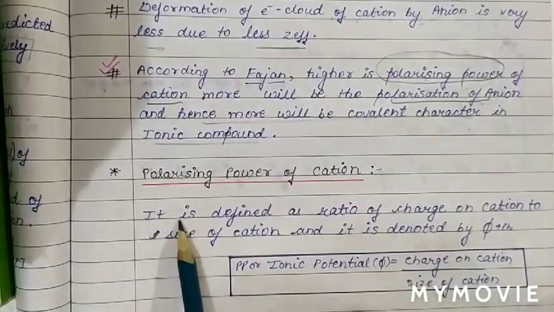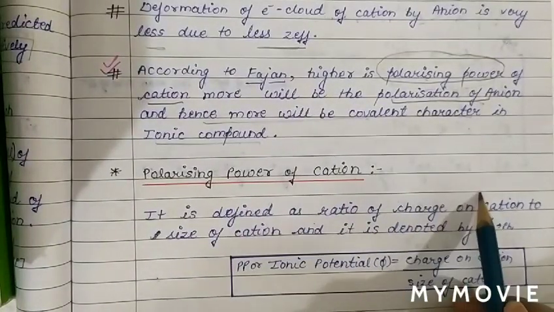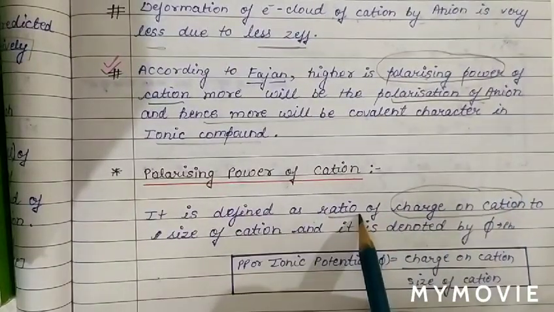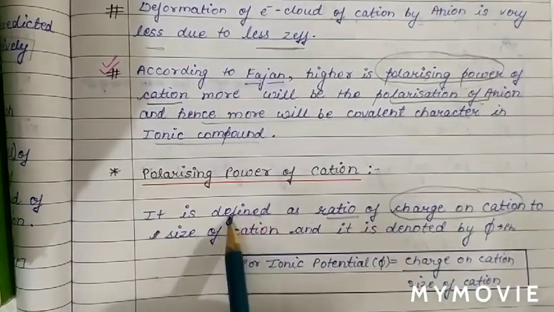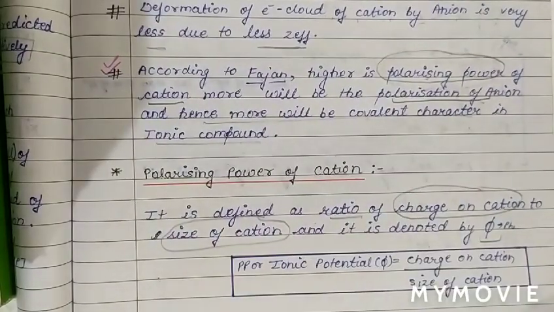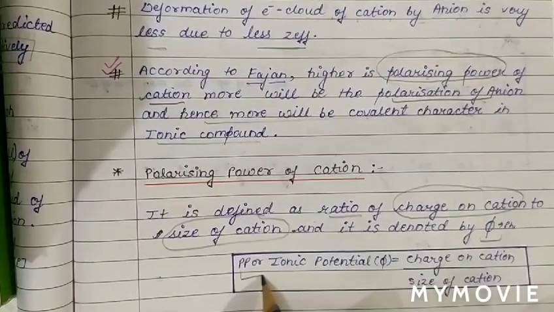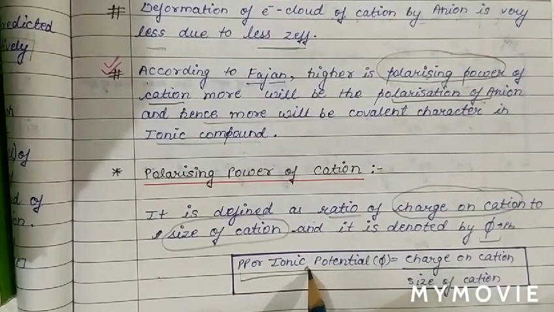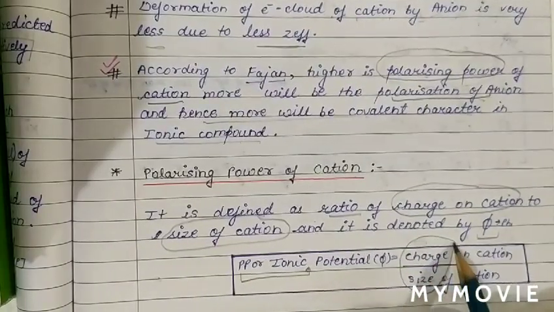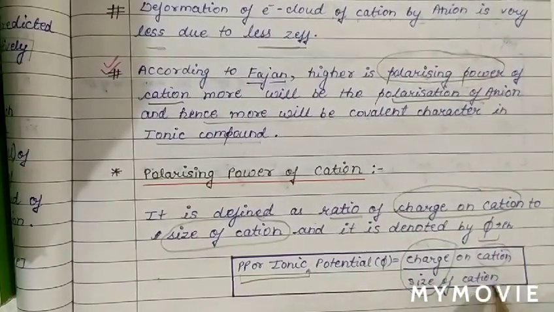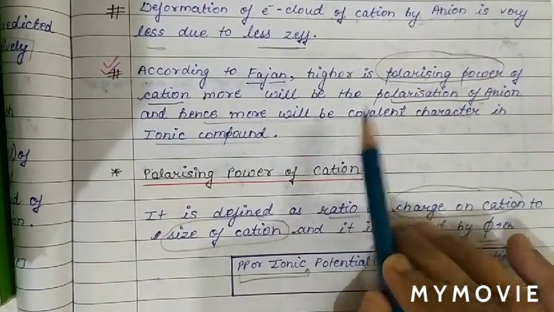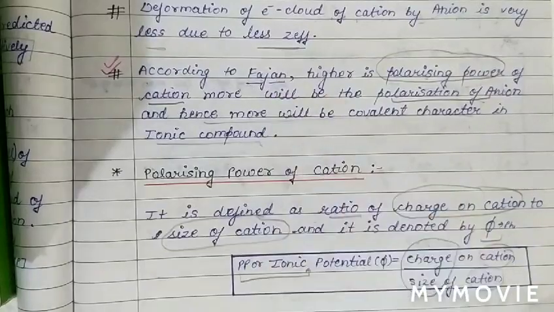Polarizing power of cation, as we know, is defined as the ratio of charge on the cation to the size of the cation, and is denoted by phi. So polarizing power, also called ionic potential, is the ratio of charge by size of cation. The higher the polarizing power, the higher the covalent character in an ionic compound according to Fajans rule.